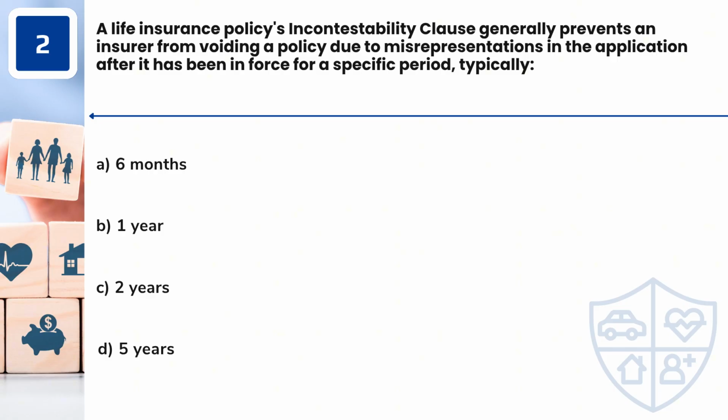Question 2. A life insurance policy's incontestability clause generally prevents an insurer from voiding a policy due to misrepresentations in the application after it has been in force for a specific period, typically A. 6 months. B. 1 year. C. 2 years. D. 5 years.